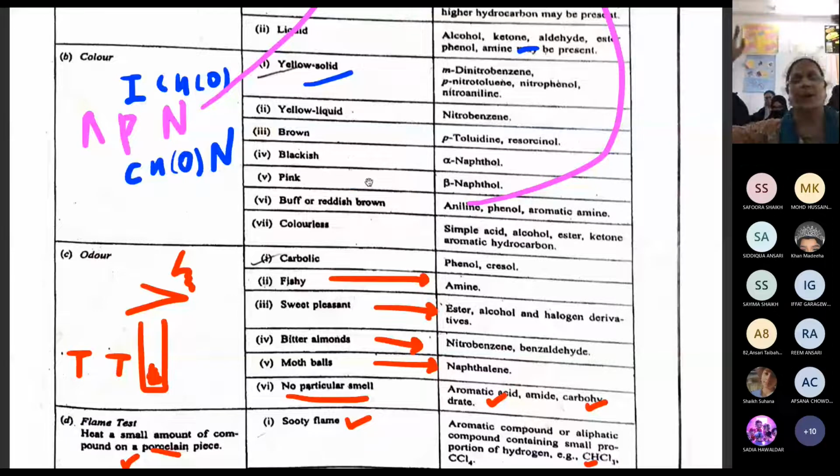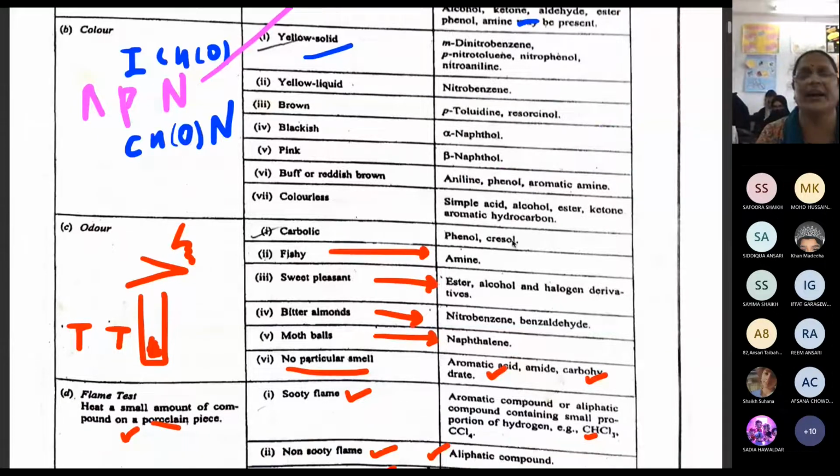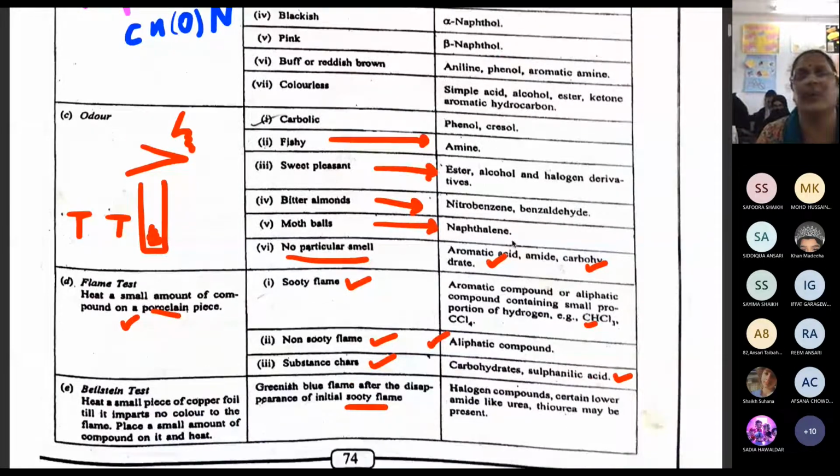Odor: I told you carbolic means the Lifebuoy soap smell, so it is phenol or glycerol. Fishy means amines. Sweet, pleasant is the ester, alcohol, halogen derivatives: chloroform, bromoform, or carbon tetrachloride. Bitter almond, just now you had the smell, means the compound can be nitrobenzene or benzaldehyde. Clear? Mothball is for naphthalene.